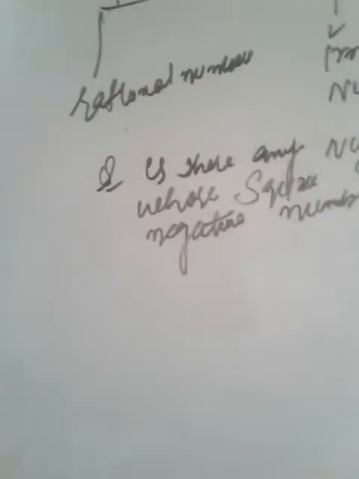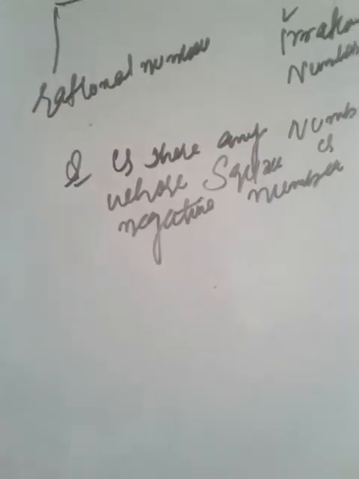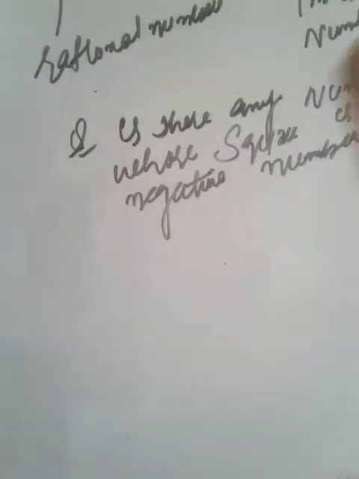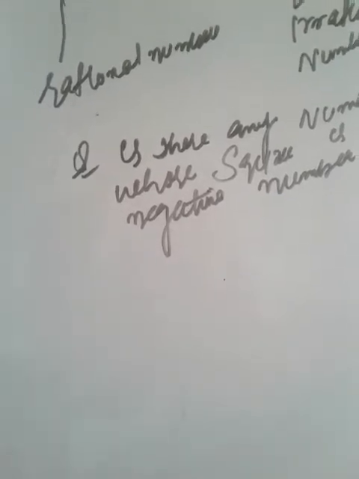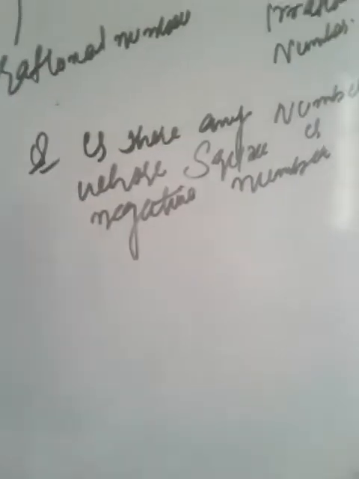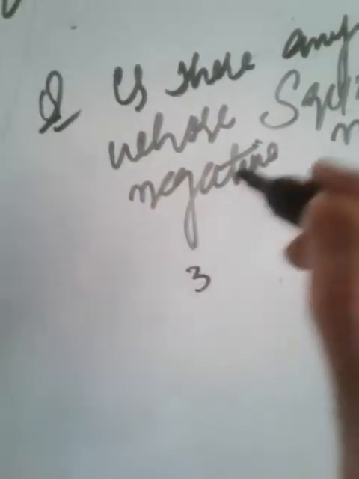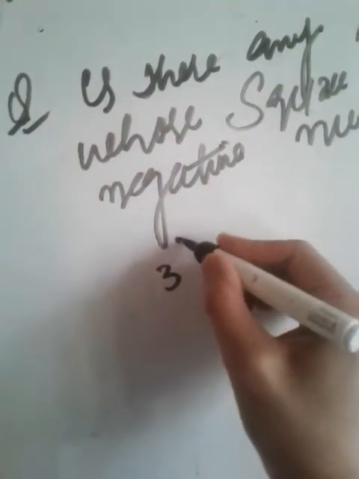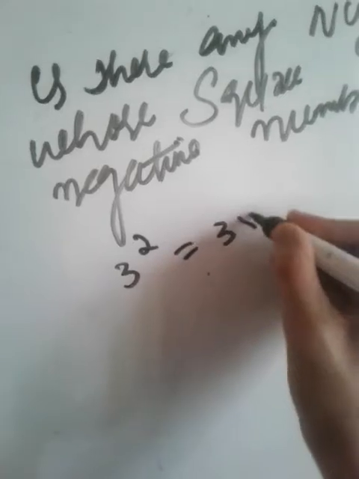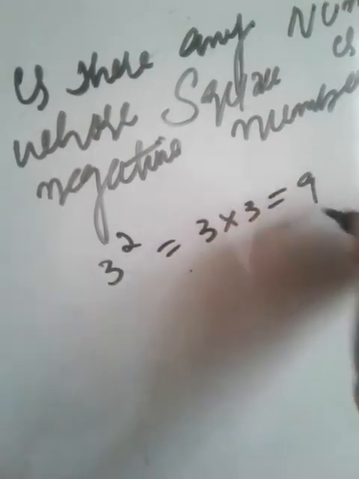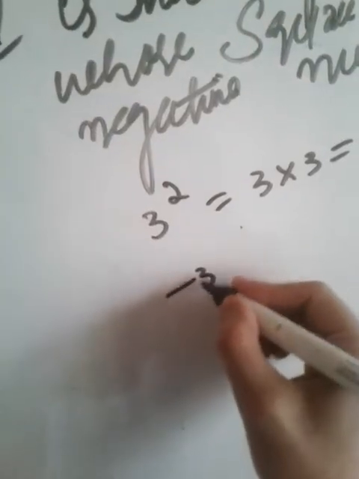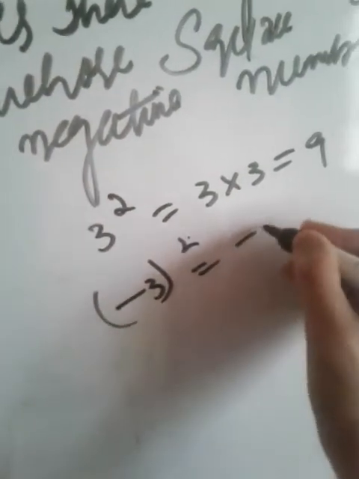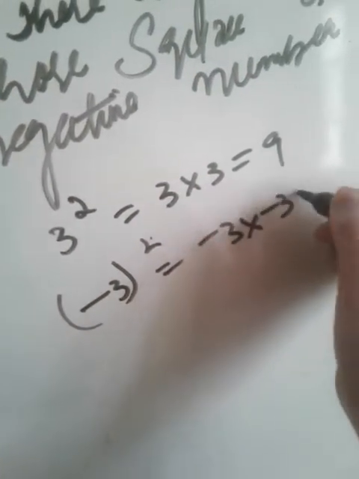We will try to answer this with different examples. Suppose we have 3. If you take 3 square, that is 3 into 3, this equals 9, so positive. Suppose you select minus 3 square, that is minus 3 into minus 3, that is also positive.